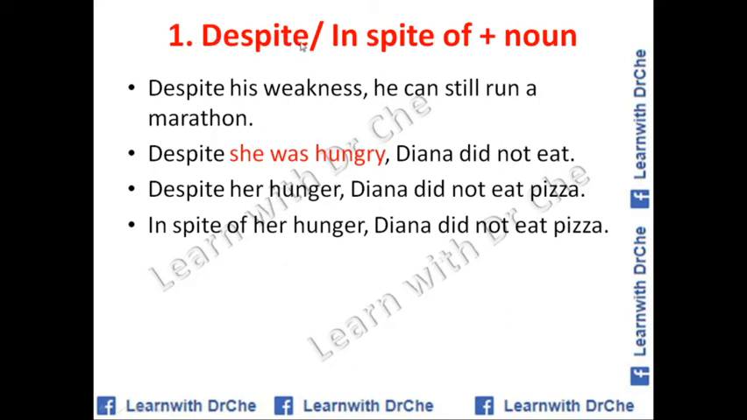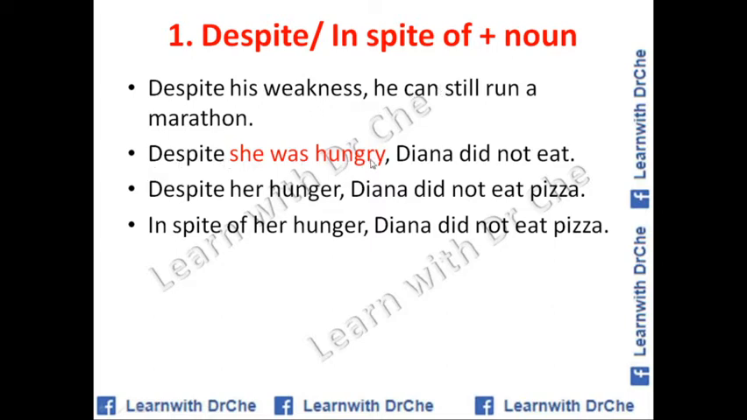Number one is despite or in spite of plus a noun. For example, the wrong one was, despite he is weak. So instead of he is weak, that is clause, we can change it into noun. Despite his weakness, now it is noun, he can still run a marathon.